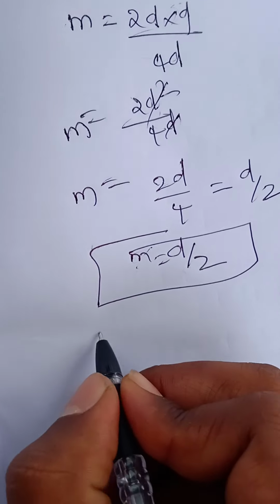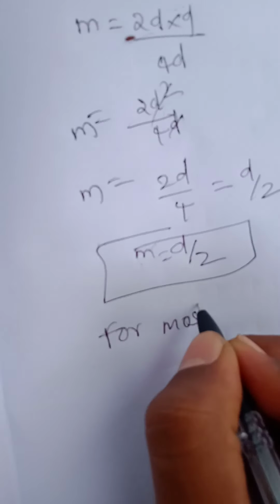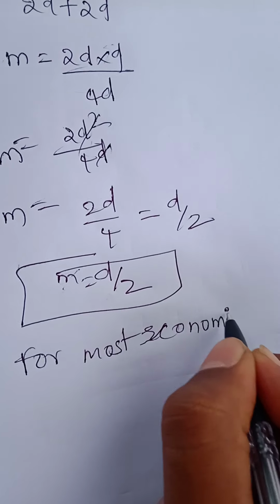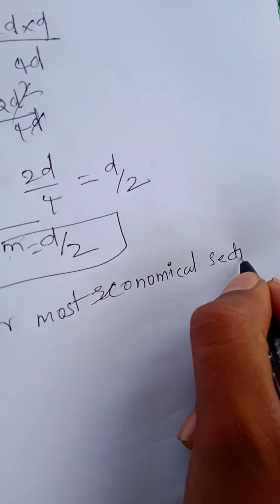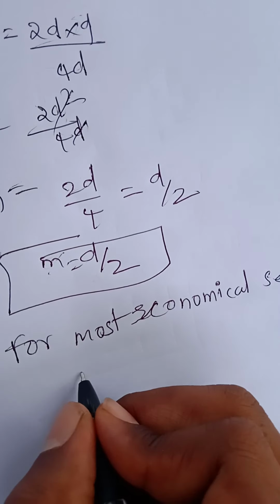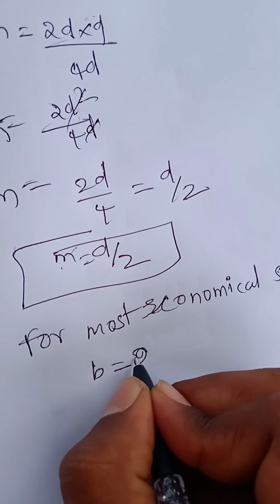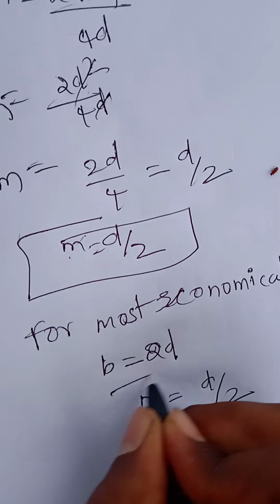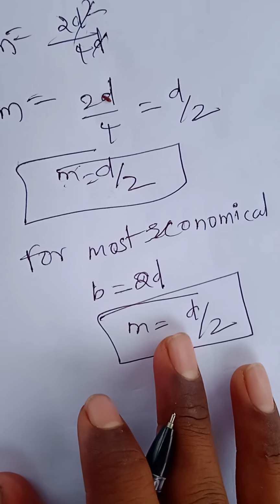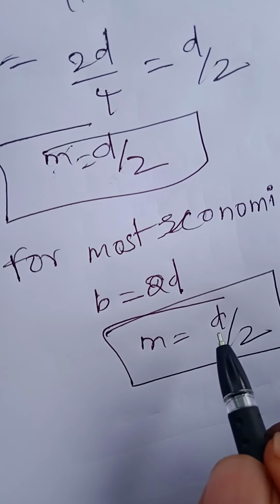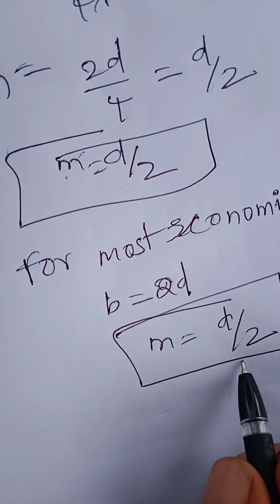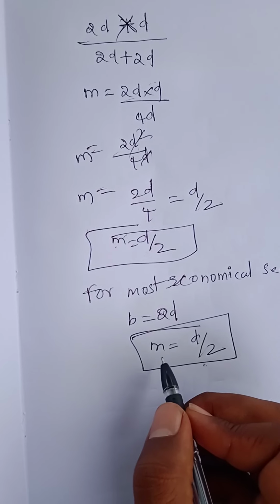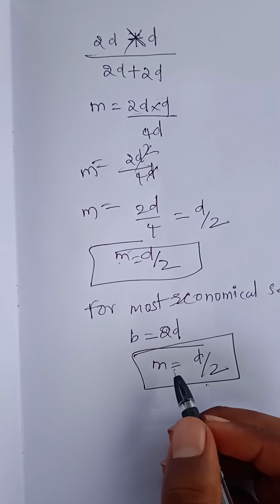For the most economical section, b equals 2d, or m can be written as d by 2. The hydraulic mean depth is equal to half of the depth, and the depth is equal to half of the width. Then it is said to be the most economical section. It satisfies the condition. This is the derivation of the most economical rectangular section. Thank you guys.